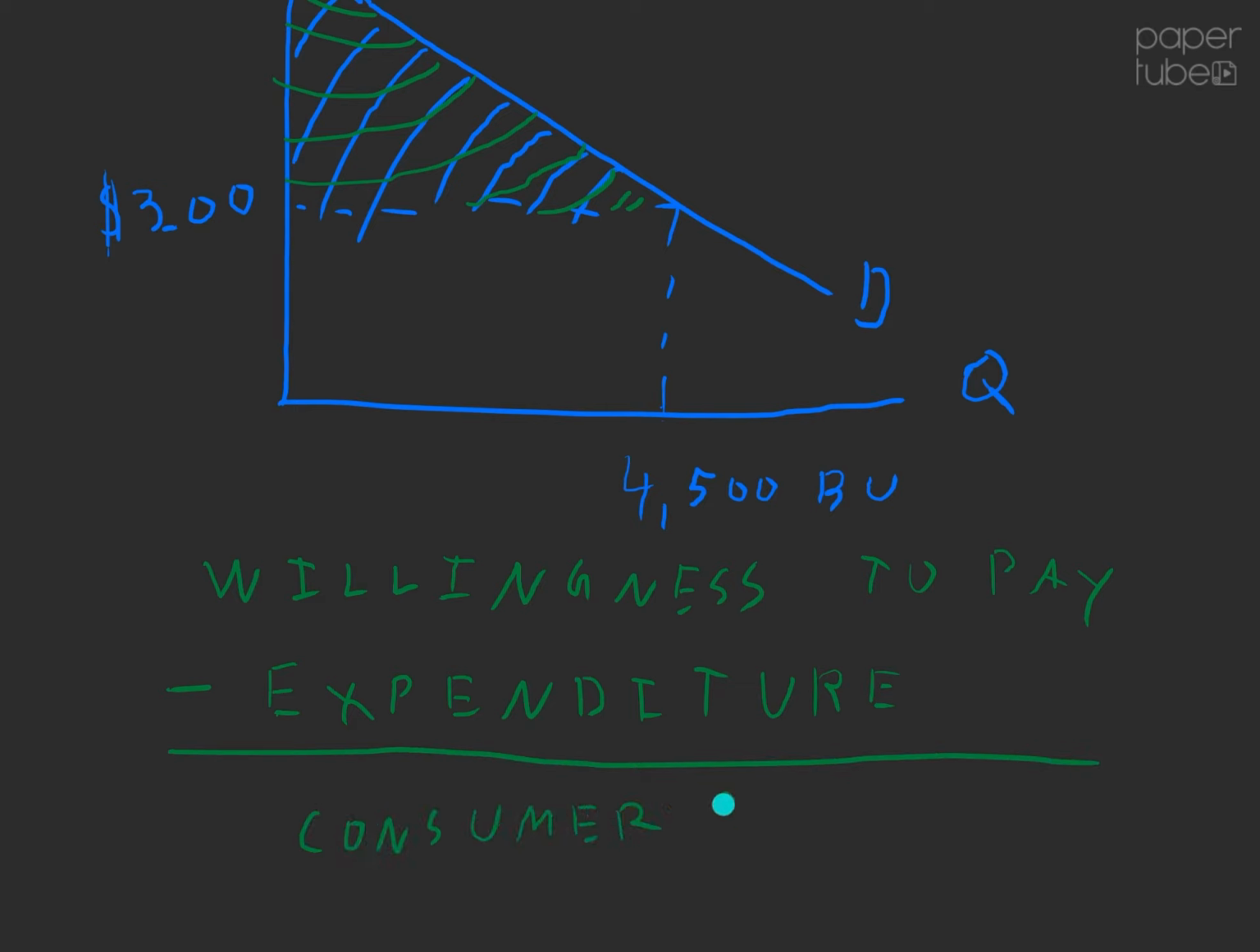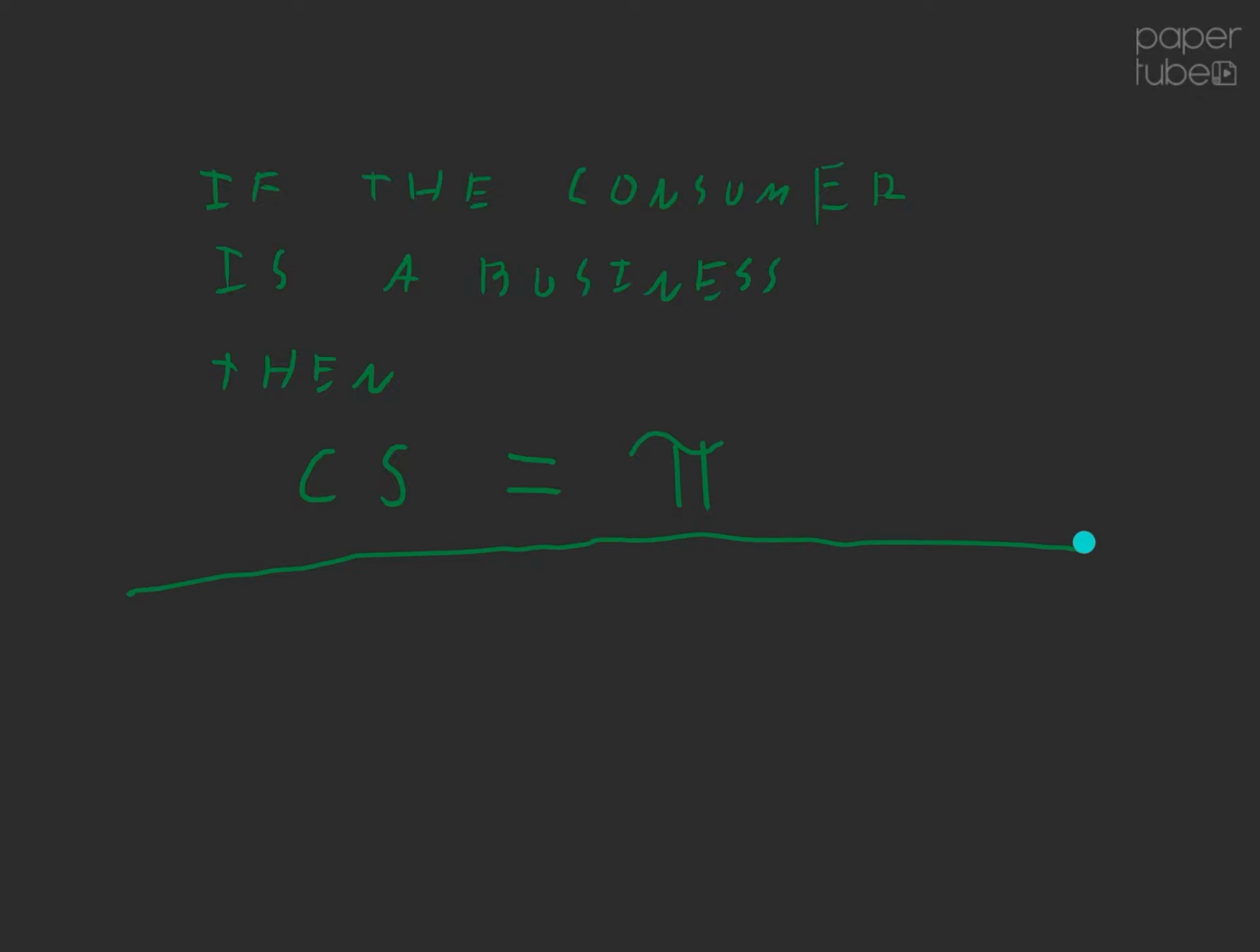Typically, when we talk about consumer surplus in an economics class, we actually mean the end user consumer of the product. But it doesn't have to be that way, and it's very important that we remember that if the consumer is a business, then the consumer surplus is equal to the profit that that business earned from participating in that market, from buying that product and turning it over for a profit. We're going to abbreviate consumer surplus with a C and an S, so CS is consumer surplus, and the abbreviation that we use for profit is the Greek letter pi.